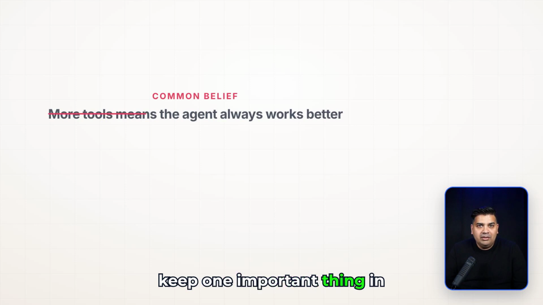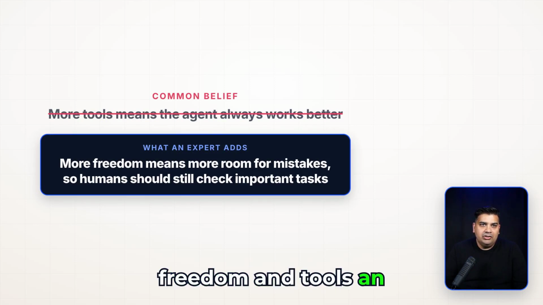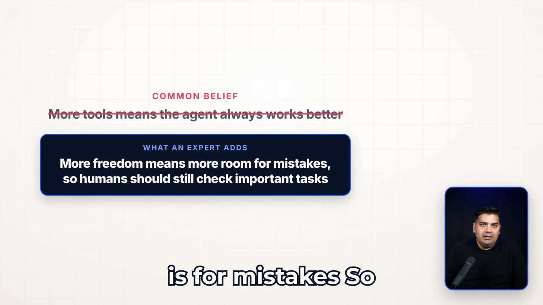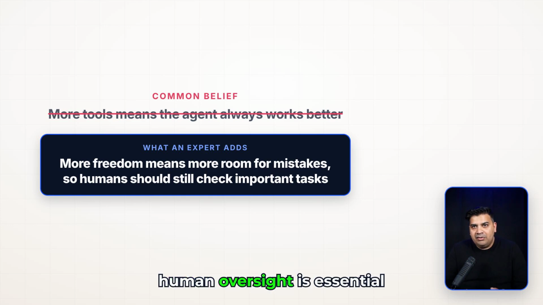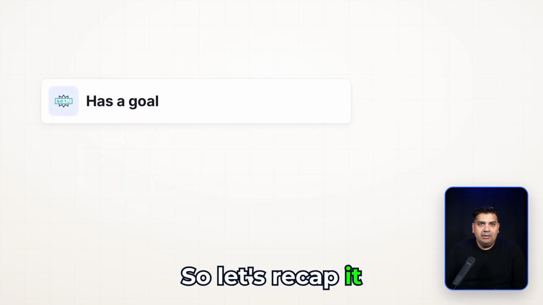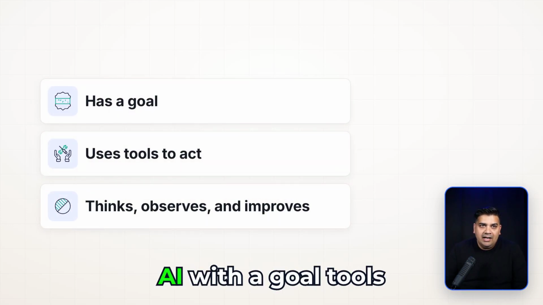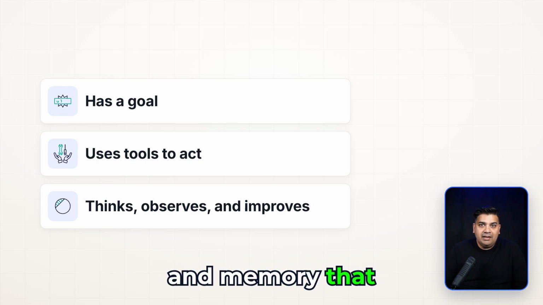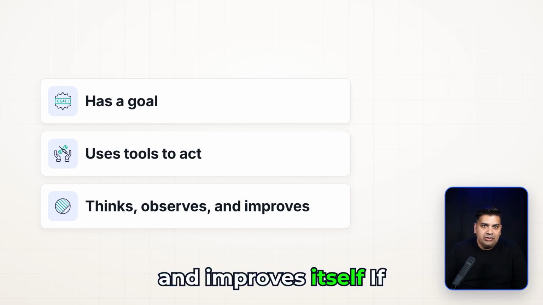But keep one important thing in mind. The more freedom and tools an agent gets, the more room there is for mistakes. So for important tasks, human oversight is essential. So let's recap it once. An AI agent is an AI with a goal, tools, and memory that thinks, acts, observes, and improves itself.